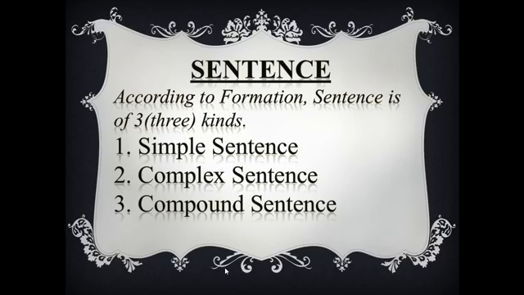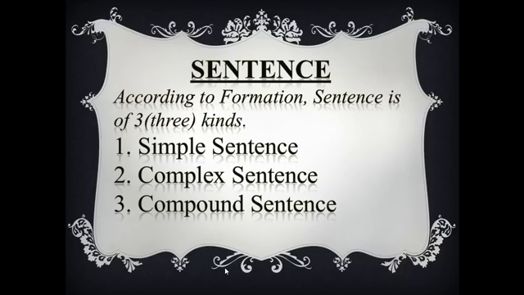So it is a complex sentence. "We know that every man must die." "We know" is the principal clause, and "that every man must die" is a subordinate clause. So it is a complex sentence. One principal clause, one subordinate clause. Okay.